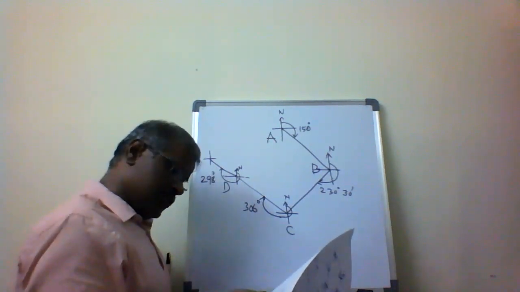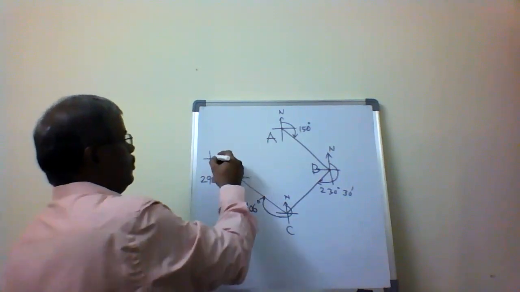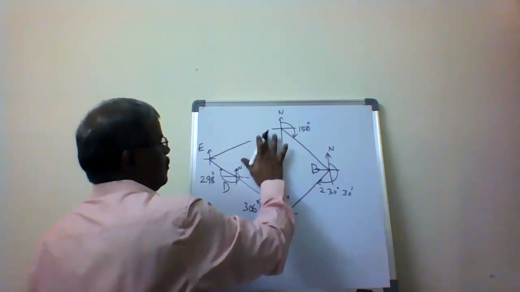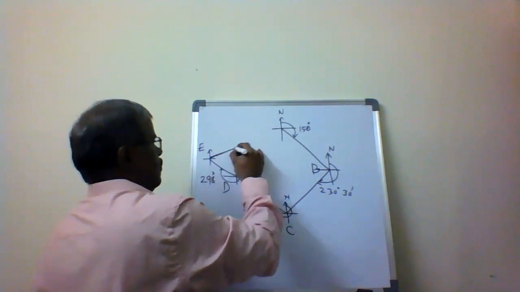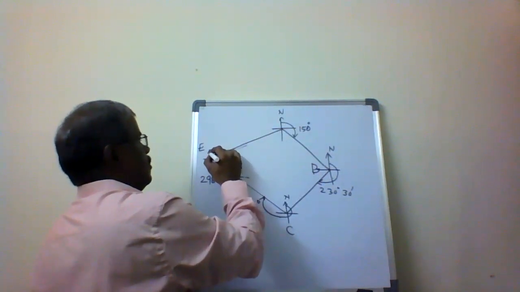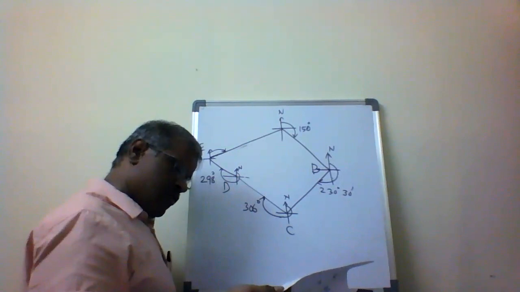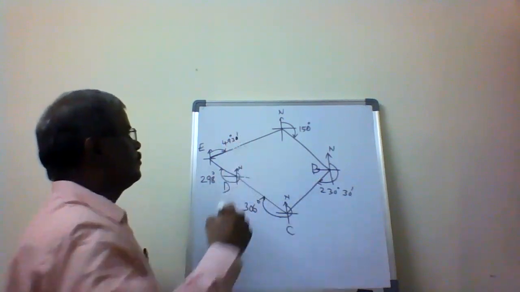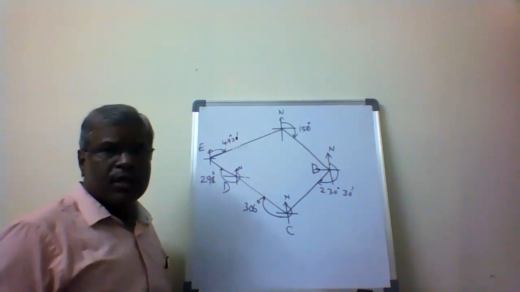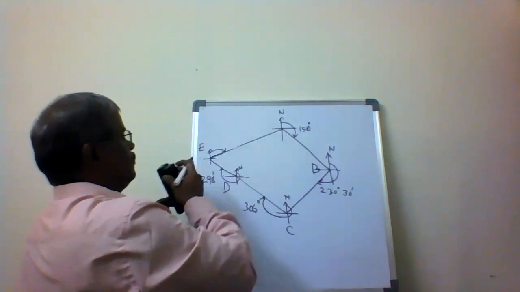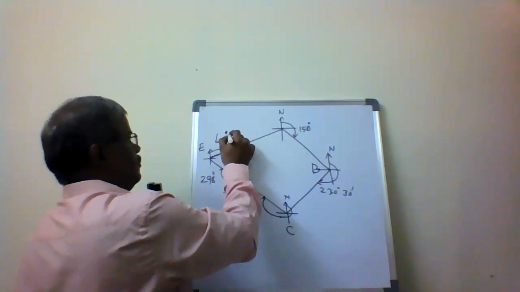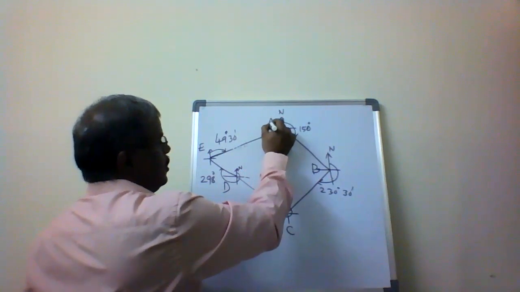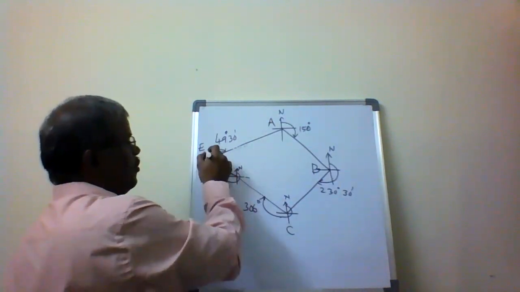D is 298 degrees. EA is 49 degrees 30 minutes. So this is the traverse that is given: A to B, B to C, C to D, D to E, and E to A.